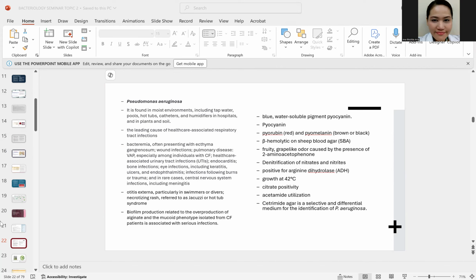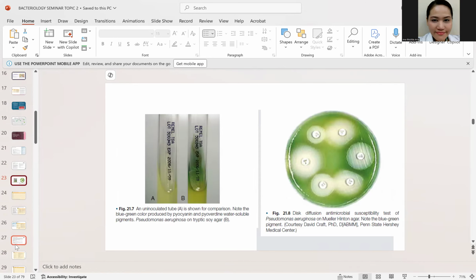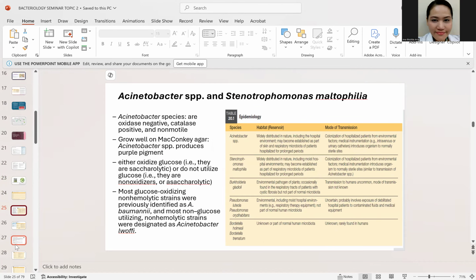And then, if you want to confirm for the Pseudomonas aeruginosa, you may perform the acetamide utilization testing, which is positive, and of course, the culture in cetrimide agar. The only one that can grow in cetrimide agar is, of course, the Pseudomonas aeruginosa. Okay? Now, next is, so this is the blue-green pigment, and these are the biochemical tests.